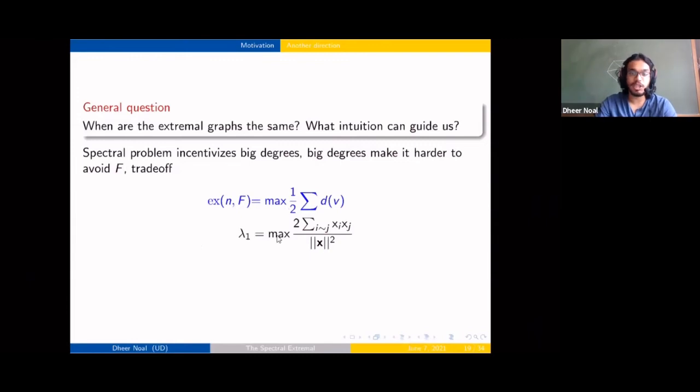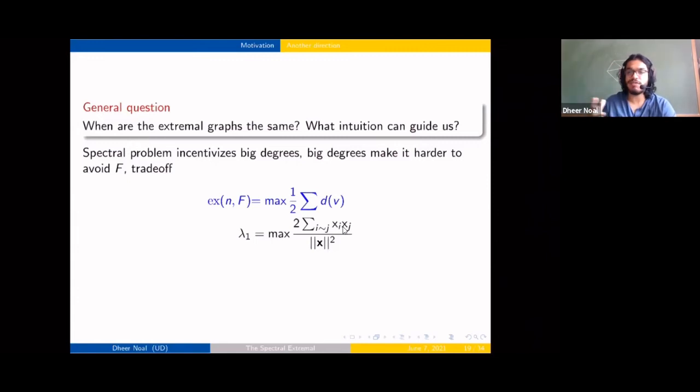That's good. For the spectral extremal case, all right, every edge may not be the same. It might be better to have some large eigenvector entries and others being small. So that sort of means concentrating edges in a certain set of vertices. Yeah.